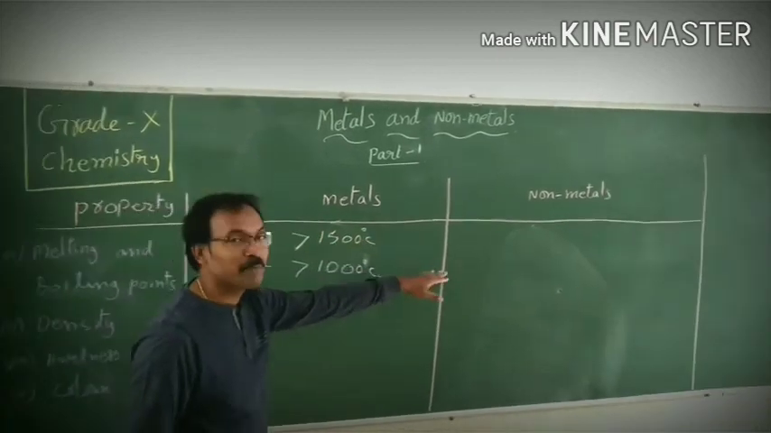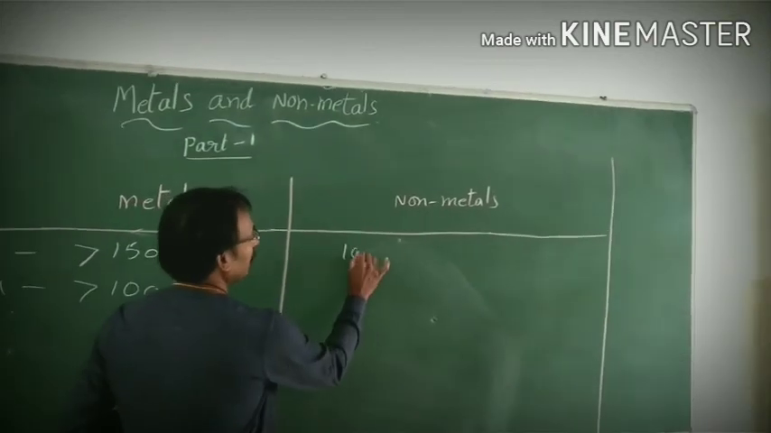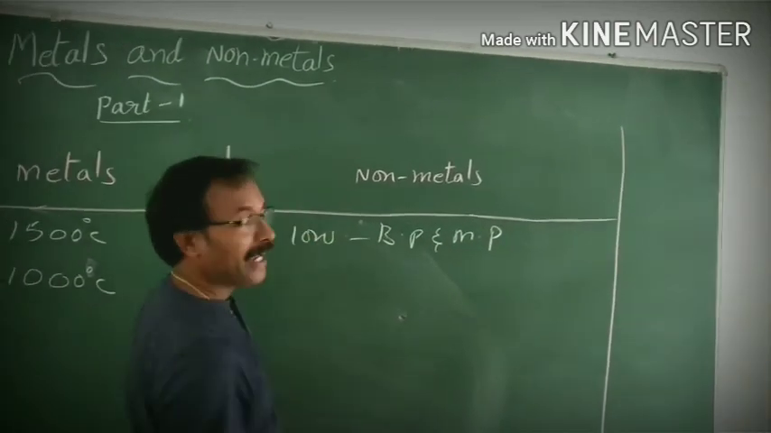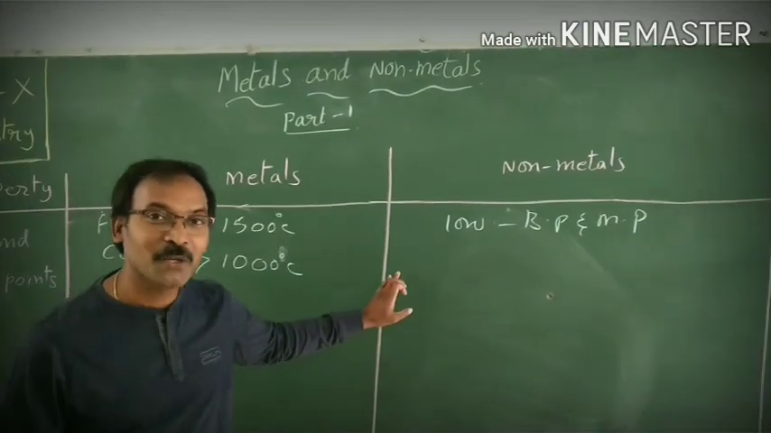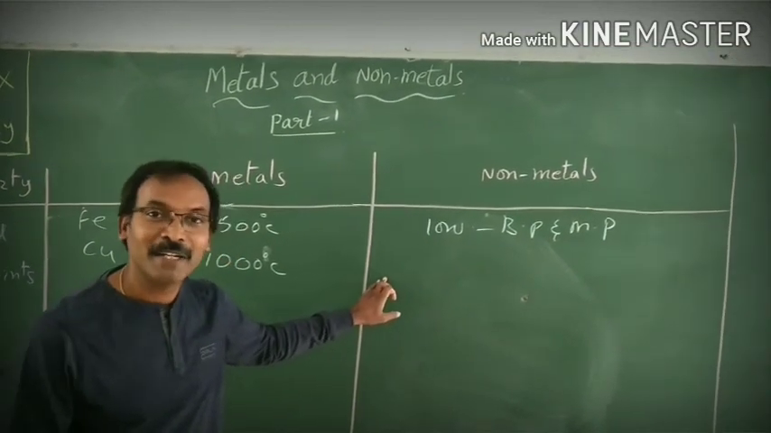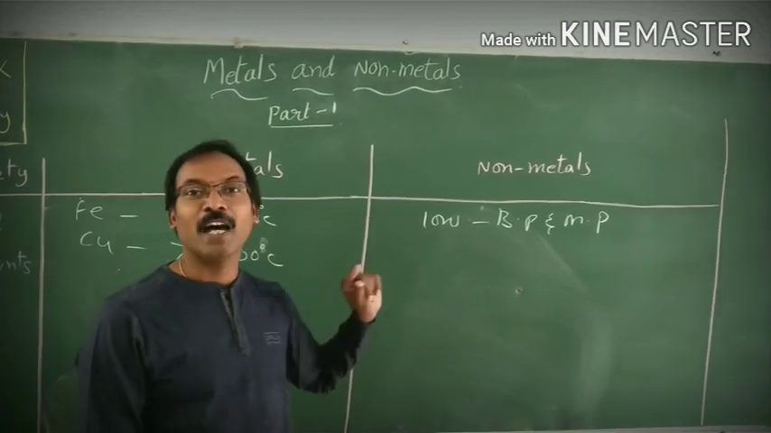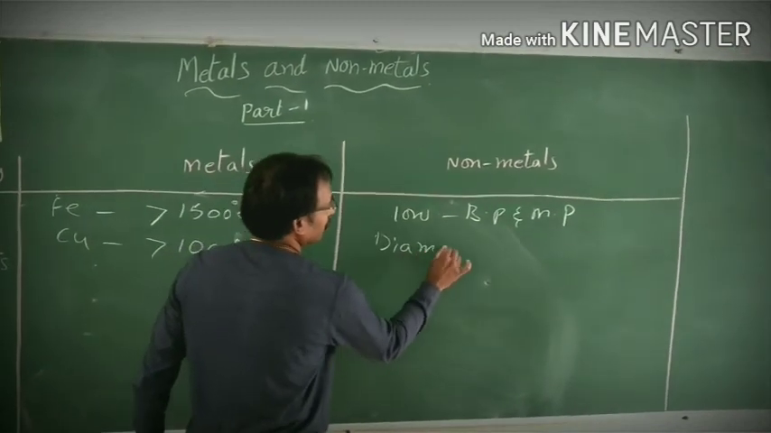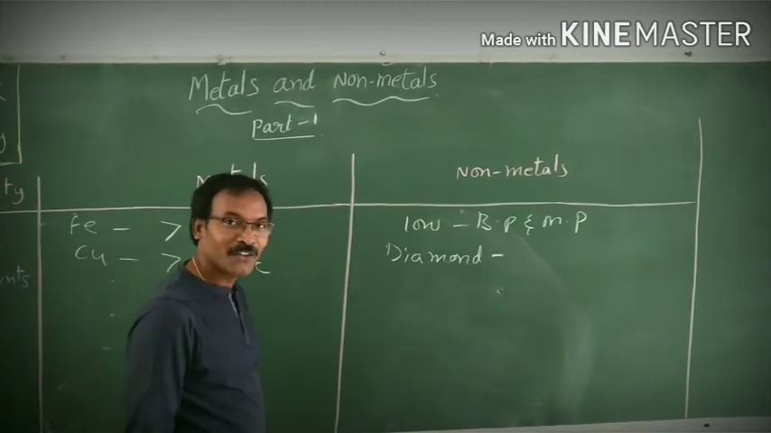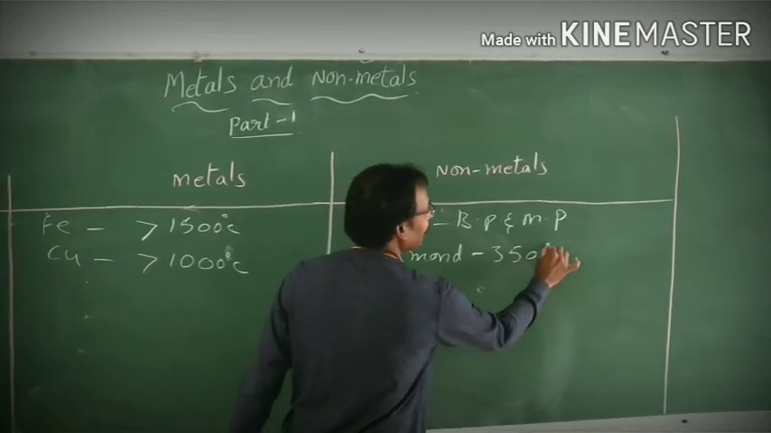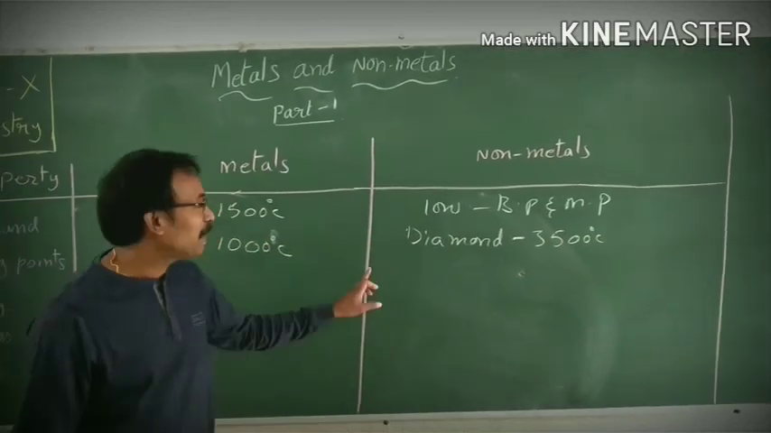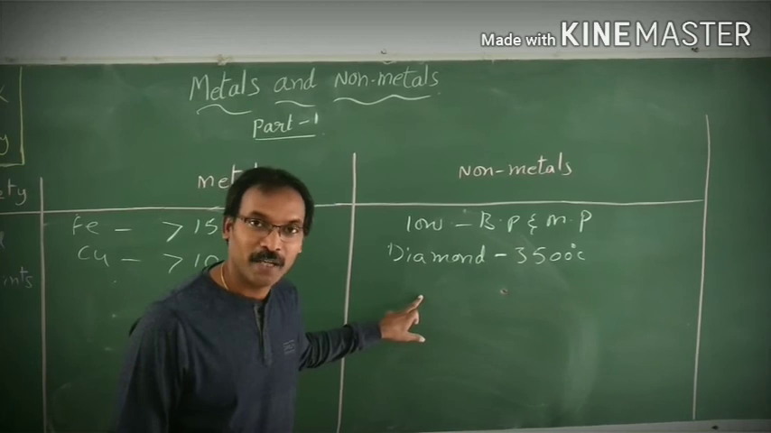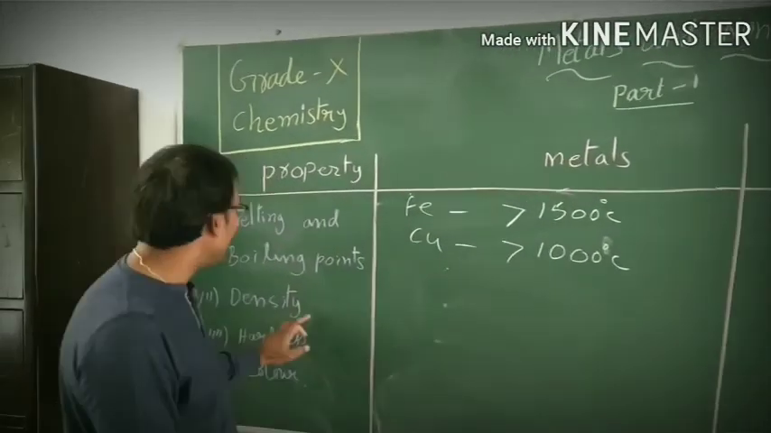When it comes to non-metals, all the non-metals have low boiling and melting points, except there is also one exception. That exception is diamond. Very good, diamond. One of the allotropes of carbon is diamond. The melting point of diamond is 3500 degrees Celsius. This is an exception. Okay? And come to the next one, density.